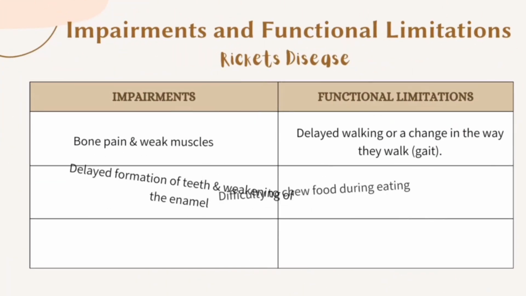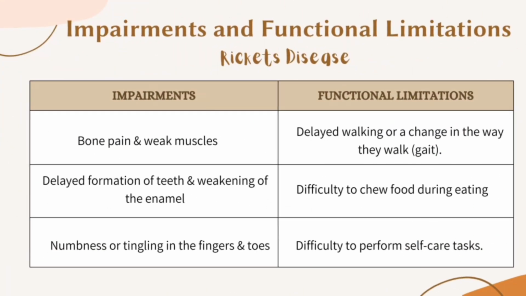For impairments and functional limitations, the first impairment is bone pain and weak muscles, leading to delayed walking or a change in the way they walk. The second impairment is delayed formation of teeth and weakening of the enamel, which can cause difficulty chewing food during eating. The third impairment is numbness or tingling in the fingers or toes, which can lead to difficulty performing self-care tasks.